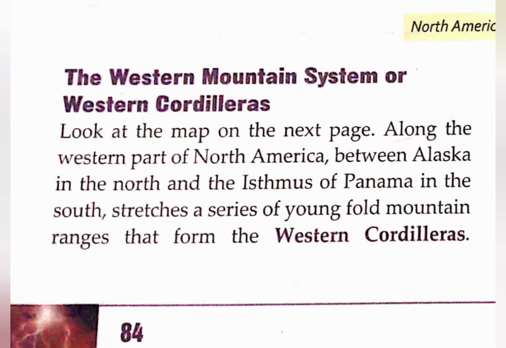Next we have the Western Mountain System or Western Cordilleras. If you look at the map, you will find it is on the western side of North America, between Alaska in the north and the Isthmus of Panama in the south. It stretches from Alaska to the Isthmus of Panama, and it has very young fold mountains.